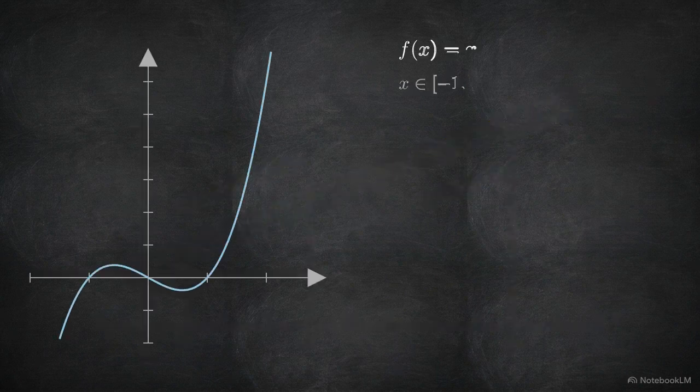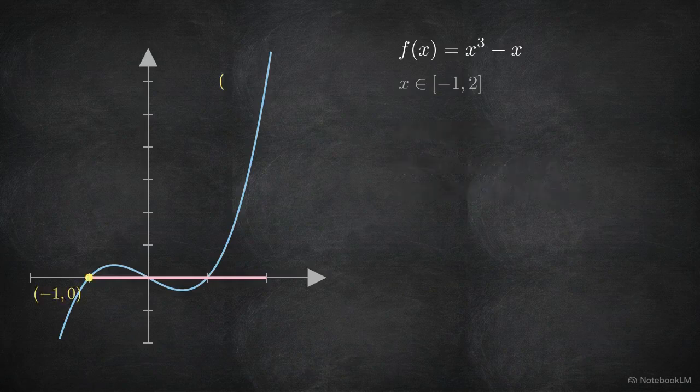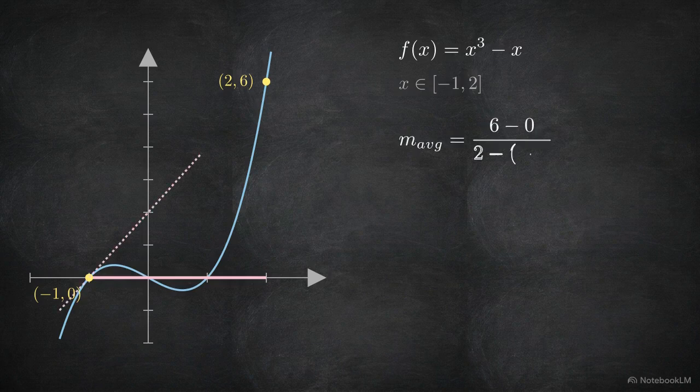Let's test this with a concrete problem. Take the function f of x equals x cubed minus x on the closed interval from -1 to 2. Find the point c guaranteed by the theorem. Try pausing here to calculate this yourself. First, we verify the function is continuous and differentiable. The endpoints are f of -1, which is 0, and f of 2, which is 6. The average slope is 6 minus 0 divided by 2 minus -1, giving an average rate of change of 2.